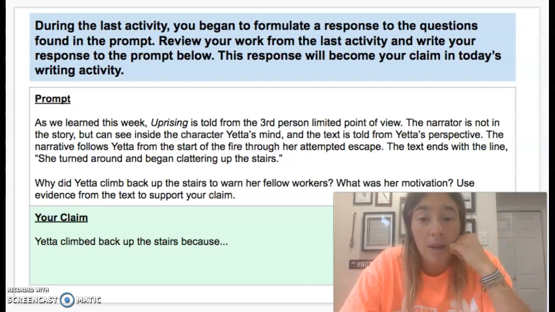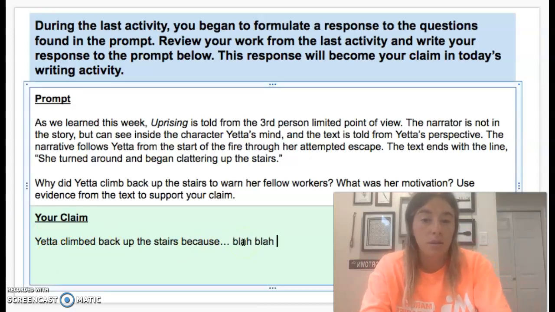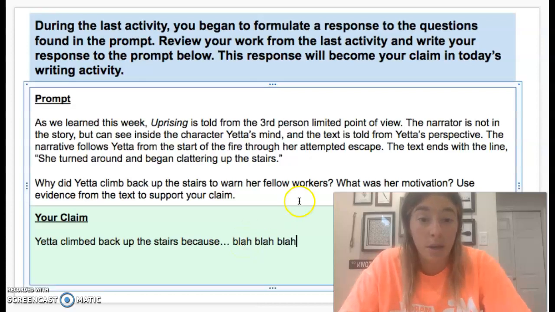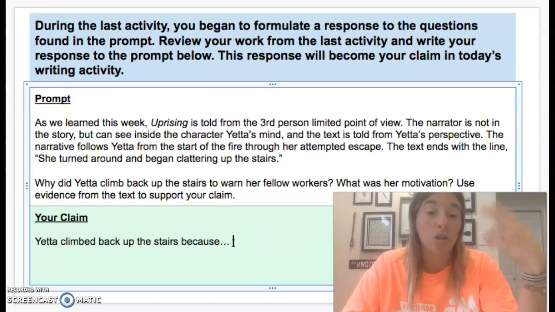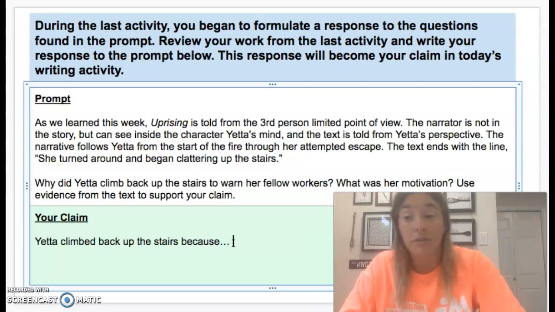Why did Yetta climb back up the stairs to warn her fellow workers? What was her motivation? Use evidence from the text to support your claim. So your claim: Yetta climbed back up the stairs because... All you need to do is finish that claim. You're going to finish it based on what you know, the evidence that you have already thought about and gathered, and your work from yesterday's activity.